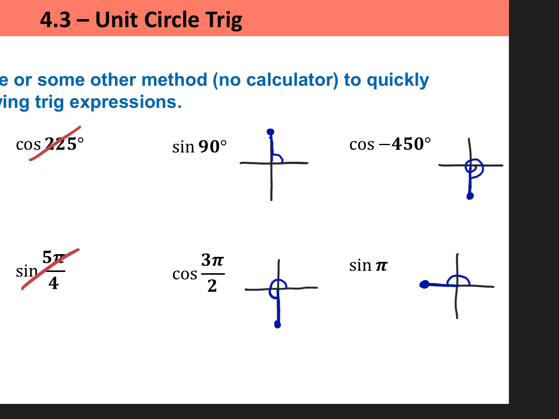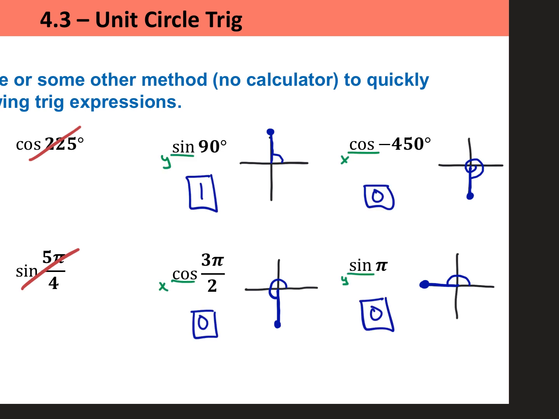You can take out a full circle by adding 360 if you want to, or you can count your way around until you get to negative 450. So I just went ahead and counted my way around. Negative 90, negative 180, negative 270, negative 360, negative 450, right there. Check your final answers up there. Is that what you guys got for these 4?